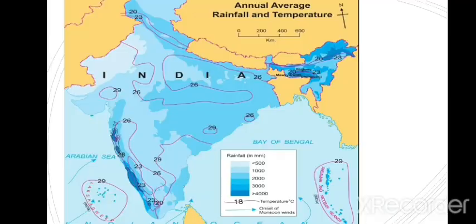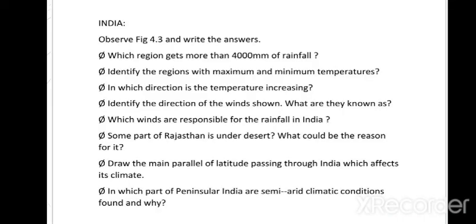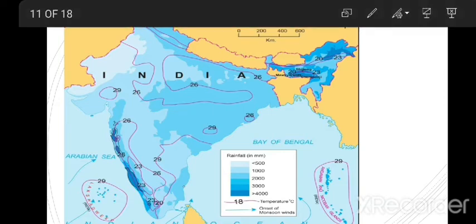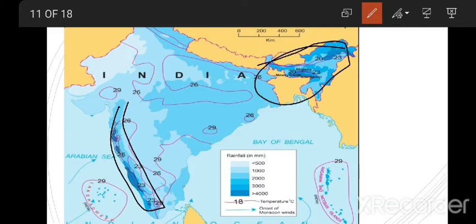Okay, now here comes India. Same here also. Which region gets more than 4,000 millimeter of rainfall? Here is the answer. The Western Ghats and the eastern part of India receive 4,000 millimeter of rainfall.